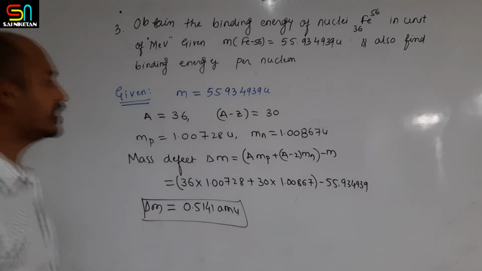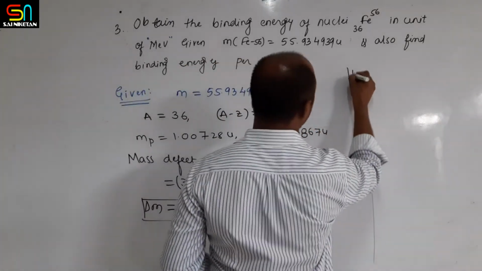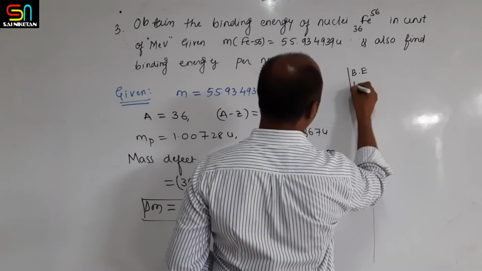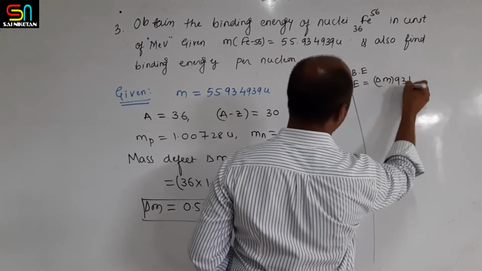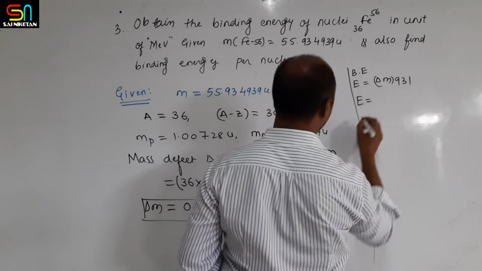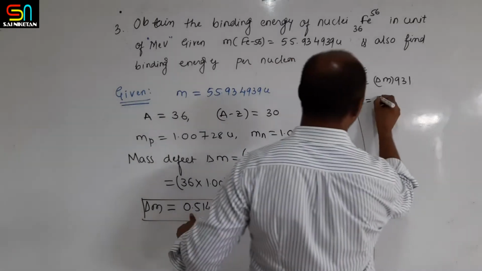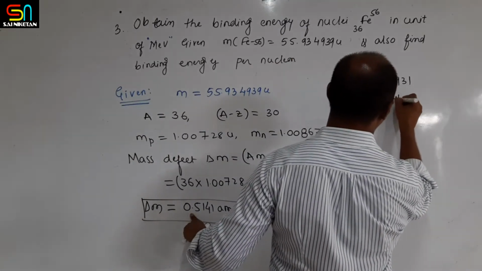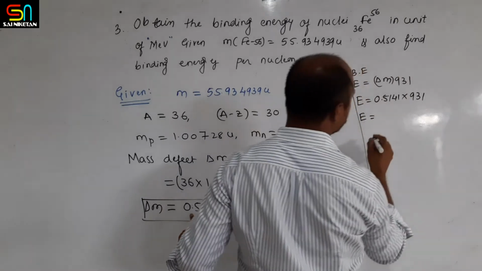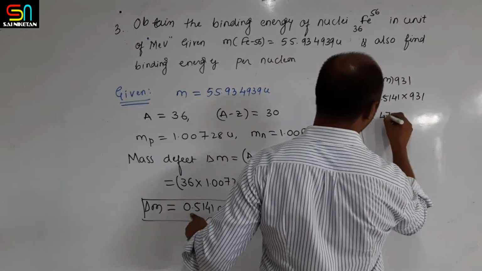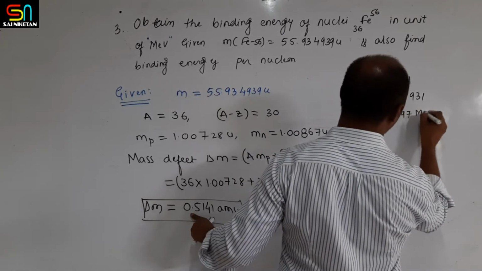Then after getting delta M, the binding energy E is equal to delta M multiplied by 931. Delta M is 0.5141 multiplied by 931. You will get E as 478.97 mega electron volt.